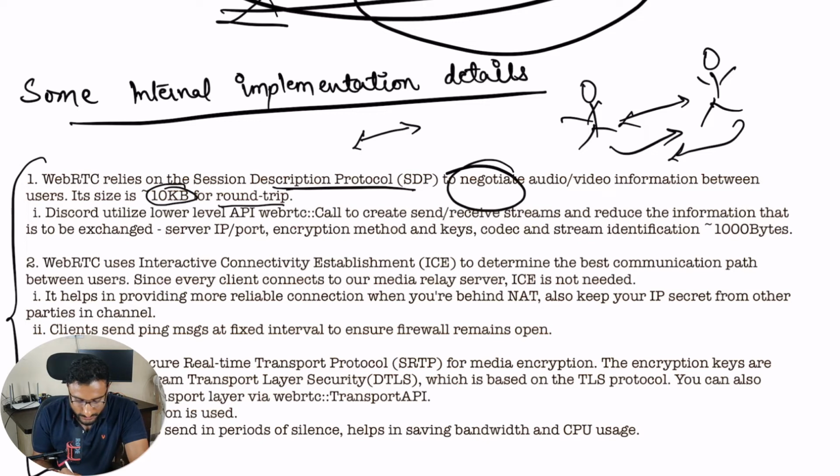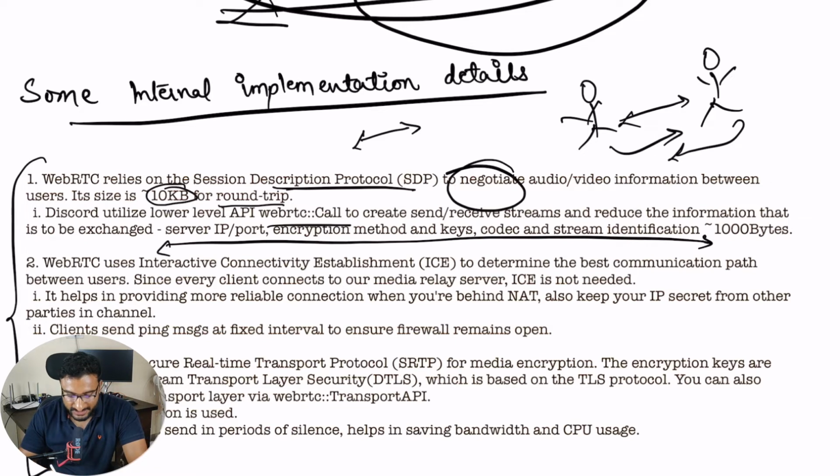Let's go into it. Discord utilizes lower-level WebRTC API calls to create, send and receive streams and reduce the information that is exchanged. By default, more information is exchanged by Session Description Protocol. We are using lower-level APIs, since Session Description Protocol is developed on top of them with some added functionality. We are not using it directly. The API which is exposed by WebRTC, we are directly implementing on top of it. The information we are interested in is server IP and port, encryption method and keys, codec and stream identification, right? And it's around 1 kb.